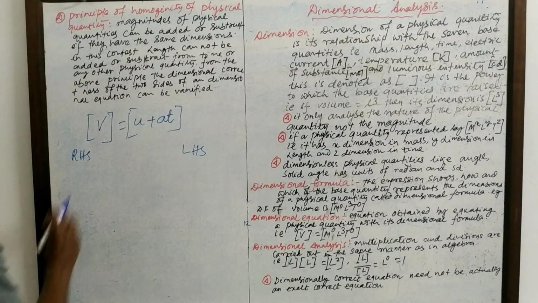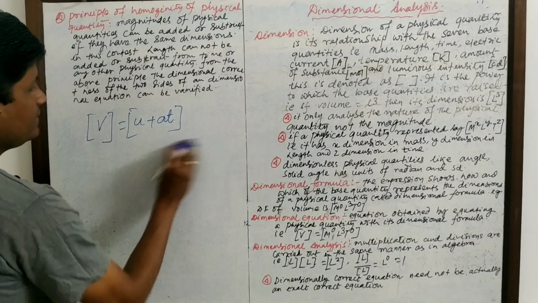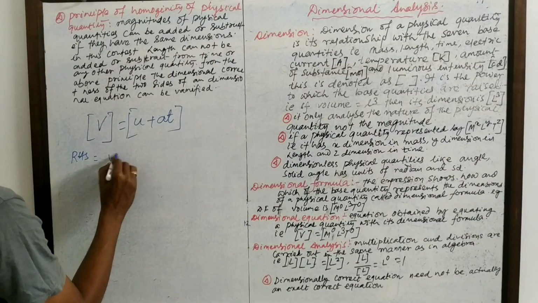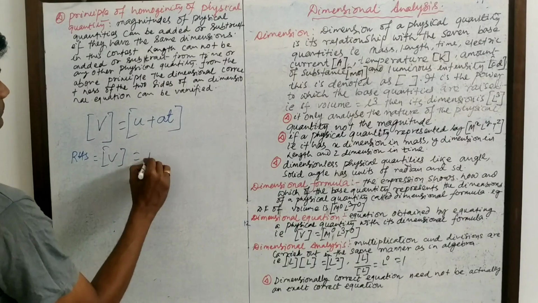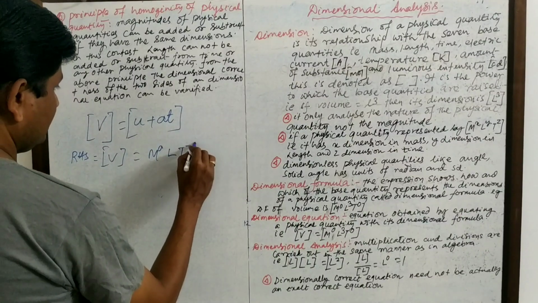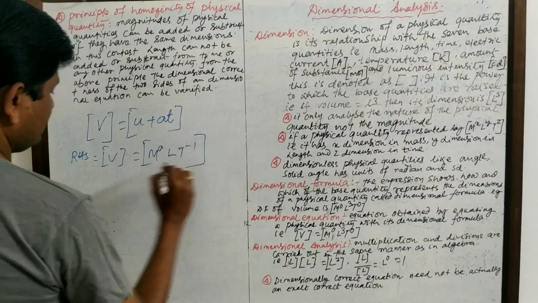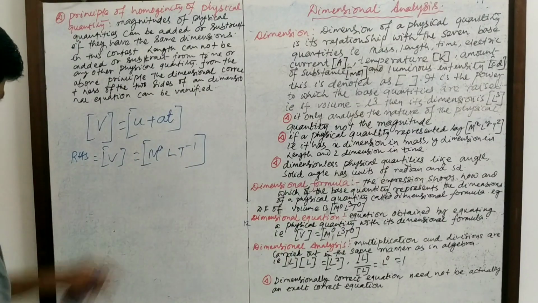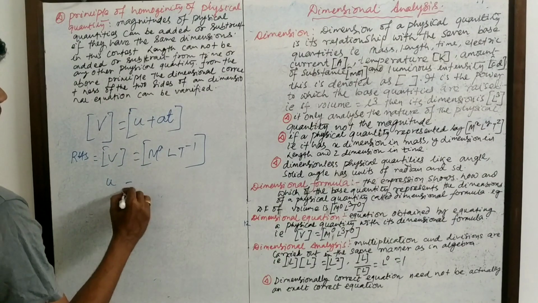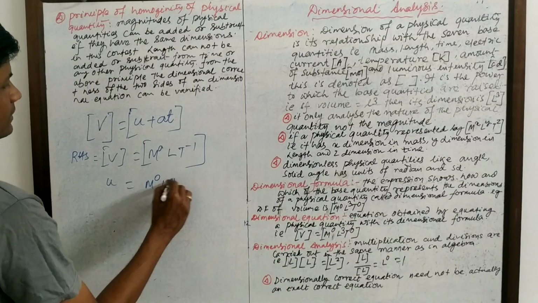Now test this equation. The dimension of v is M0 L T inverse 1, velocity. Now u is also M0 L T minus 1.